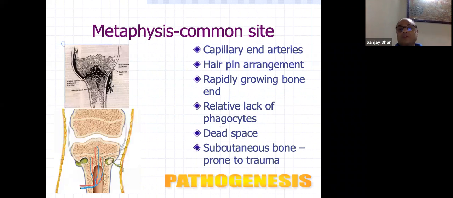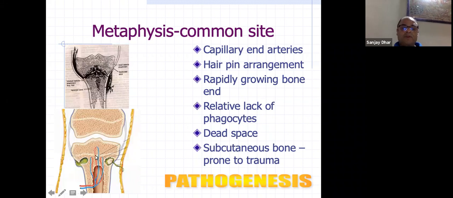So metaphysis is the common site. Why is metaphysis common, particularly the upper end of tibia? You can see here, as I told you, this is cancellous bone. There are a lot of interspaces as compared to the cortical bone, where the interstices are not so wide and apart. So you have a lot of space here, and any small hematoma will collect there. Then the end arteries are like a hairpin arrangement. They are going up and then there are sudden 180-degree turns. So these act as hair bends.